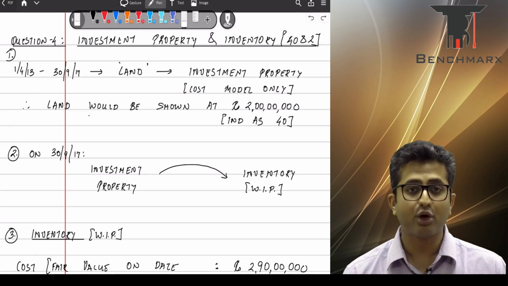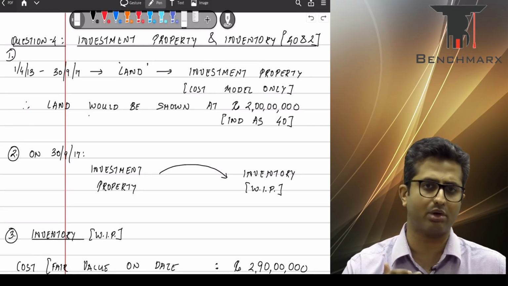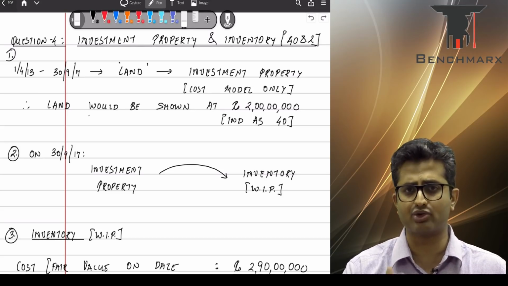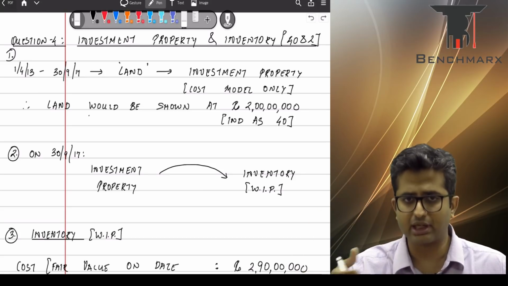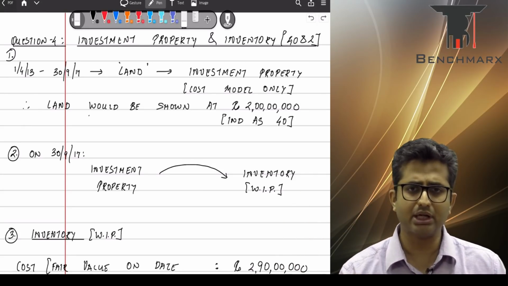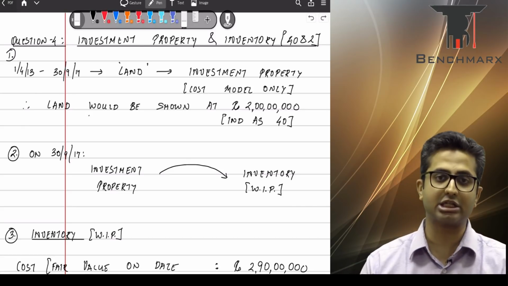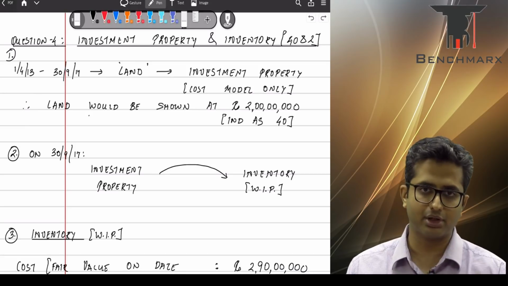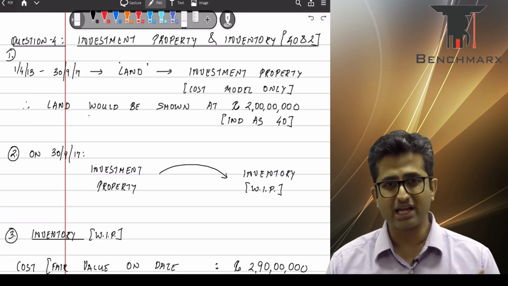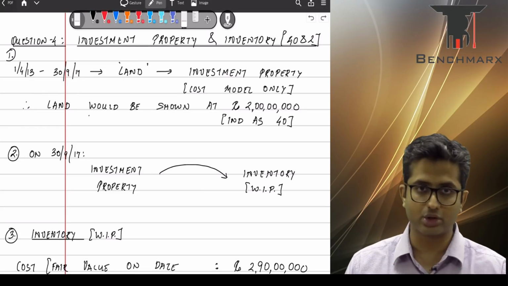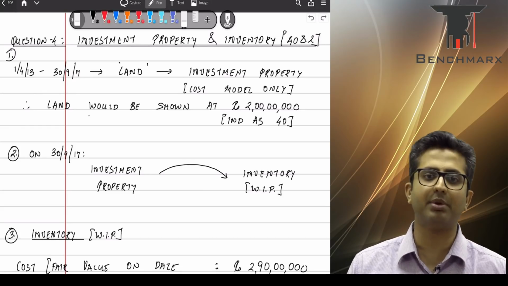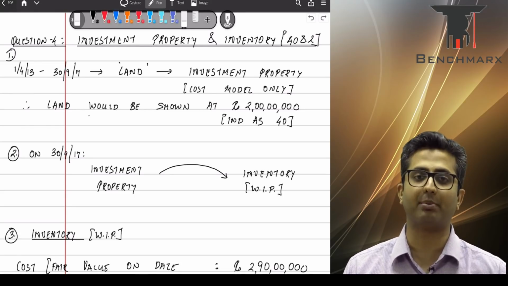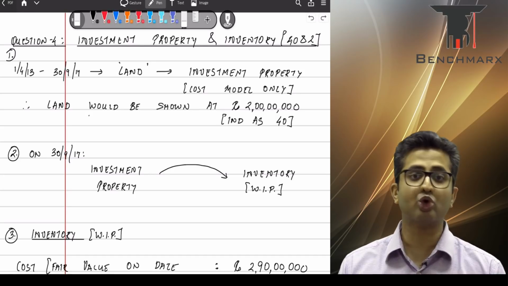This investment property would be shown and will have to be shown at the cost model. Now you can see that the land gets remeasured in the sense the fair value of the land keeps on changing. It goes from 2 crores to 2 crores 60 and then goes to 2 crore 90. But because it is investment property, at least till 30th of September 2017, during this entire period, this investment property, that is land, has to be shown using the cost model at 2 crores only. Now because it is land, it will not even be depreciated, and hence the carrying value of the investment property on 30th of September 2017 will be 2 crore rupees.